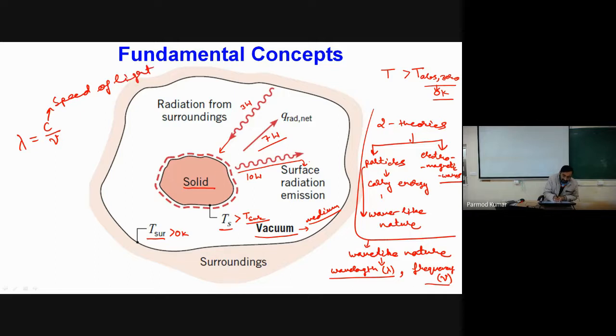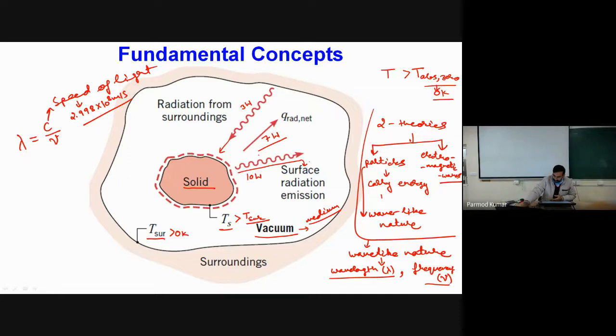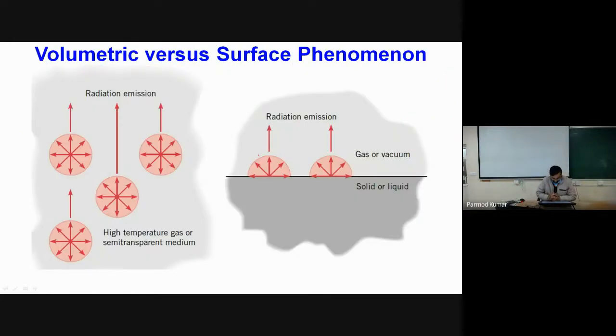In absolute vacuum, its value is equal to 2.998 into 10 to the power 8 meters per second. And if we have any medium, say a gaseous medium or a liquid medium, we have to consider the speed of light in that particular medium. So till this point, is there any confusion or any doubt? No, sir. Okay, so let us move to the next slide.